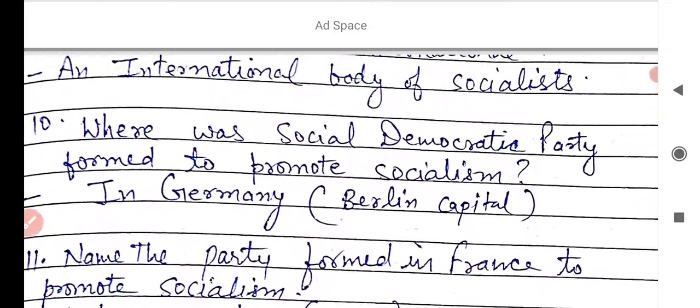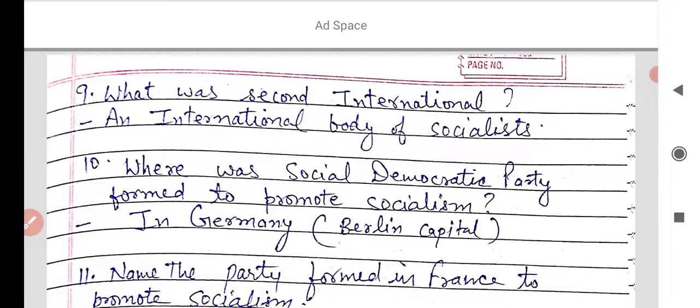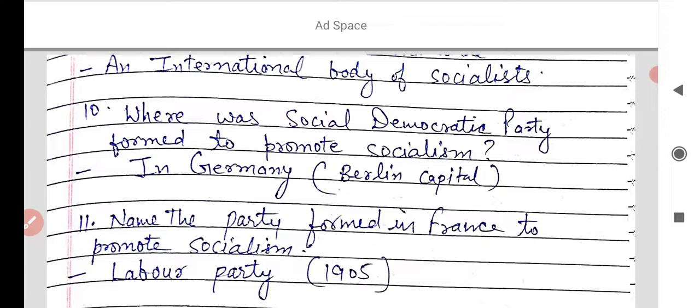Now the 9th question is from lesson number 2. What was Second International? You learned that when socialism spread in Europe, the socialists and workers started making their international body, and that international body was known as Second International, an international body of socialists. Where was the Social Democratic Party formed to promote socialism? You learned that in Germany, the Social Democratic Party was formed to promote socialism, and Berlin is the capital of Germany, you know.